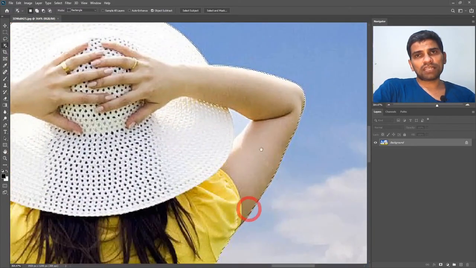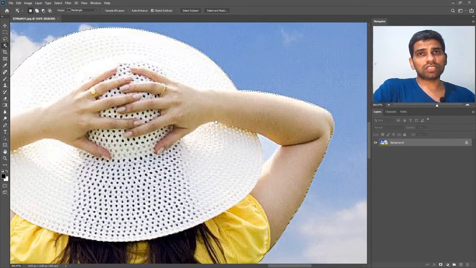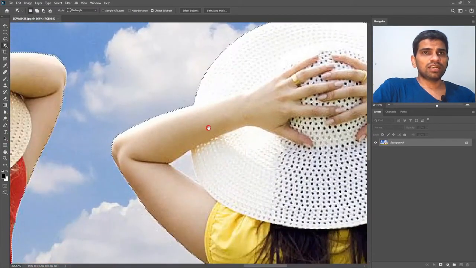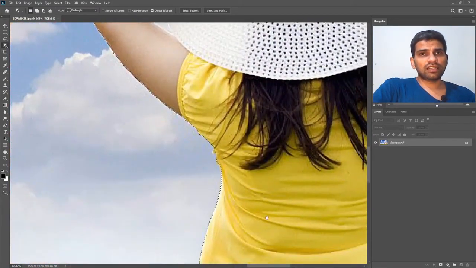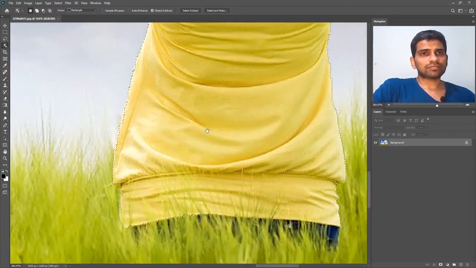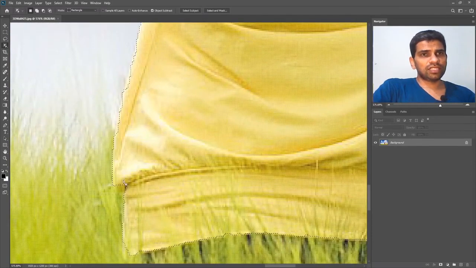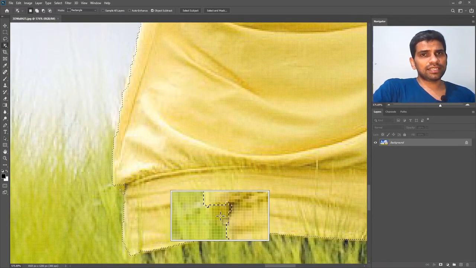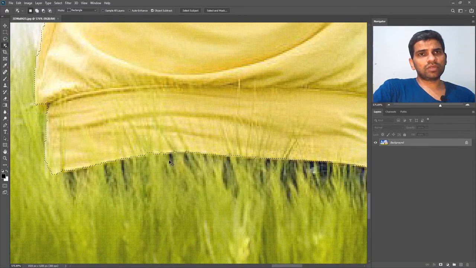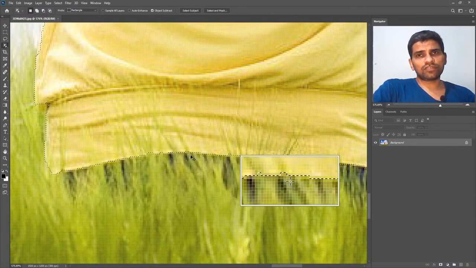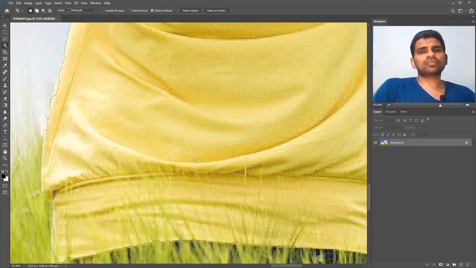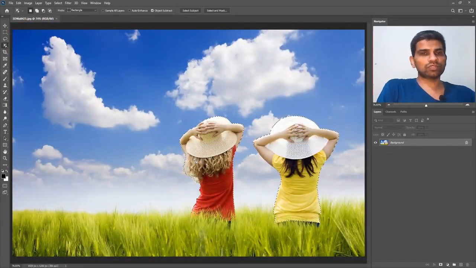Now I will pan the image by pressing and holding down the space bar on my keyboard, and I will see how good it looks. Okay, good enough. Some areas need fine-tuning, like this area here, and in the bottom there was not enough contrast, but it actually made a pretty good job. Kudos to Adobe team there for making such an exciting and easy feature in Adobe Photoshop.